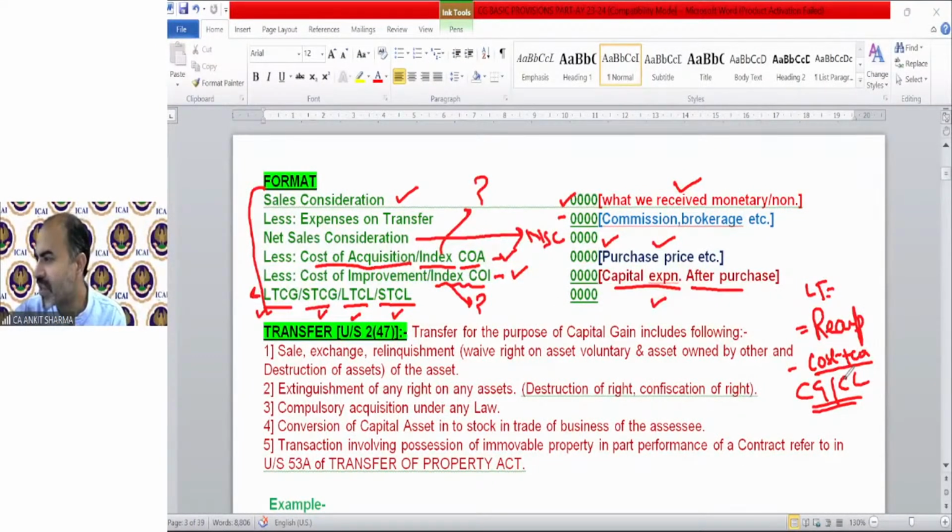So, if any broker sells shares under SEBI regulation to an individual, will this not be a capital gain? This will be a capital gain. I just explained it to you. If it is stock, it is under the PGBP head. If it is not stock, if the shares are the capital asset of that broker, then it will be a capital gain.